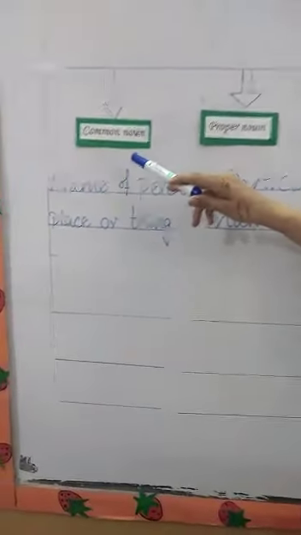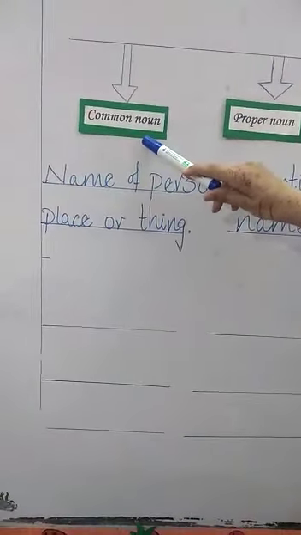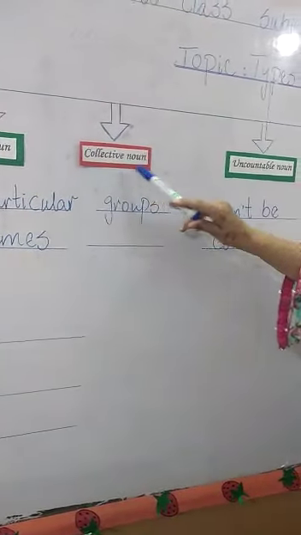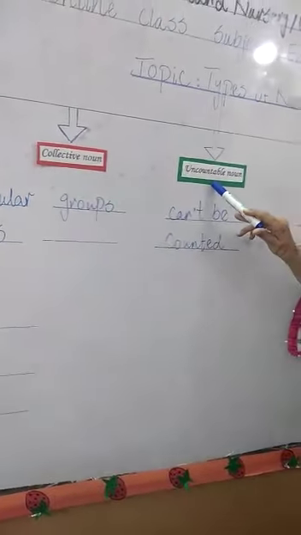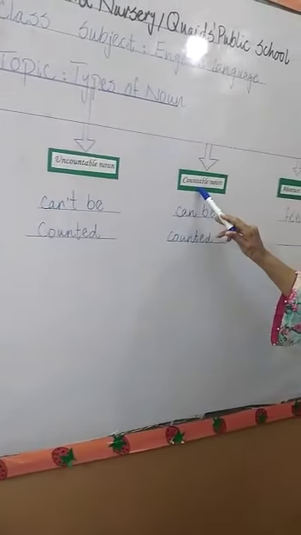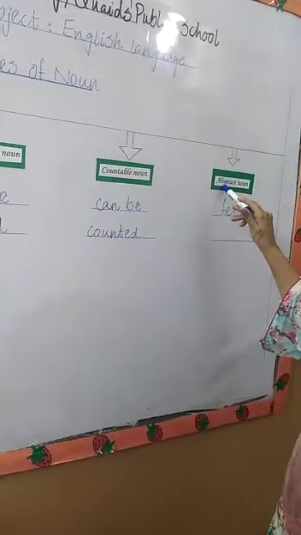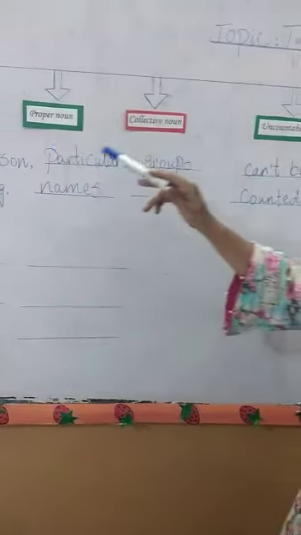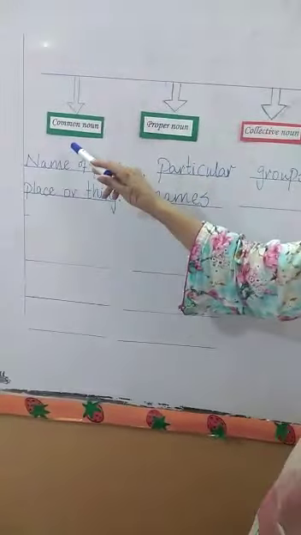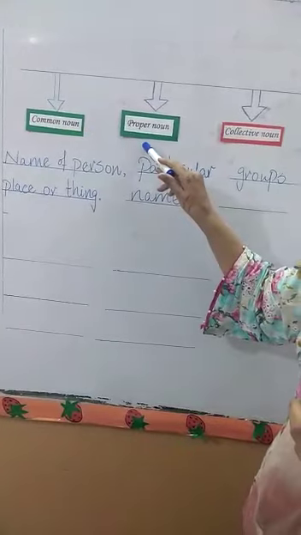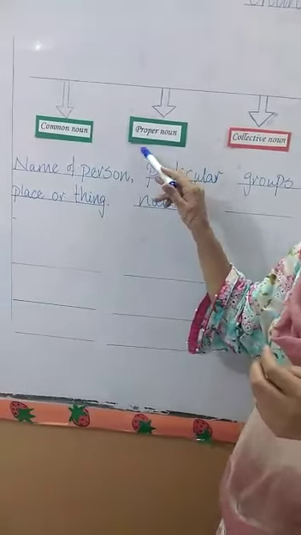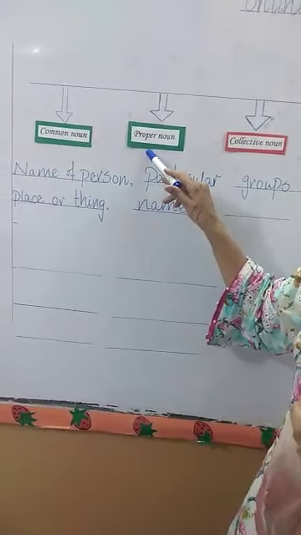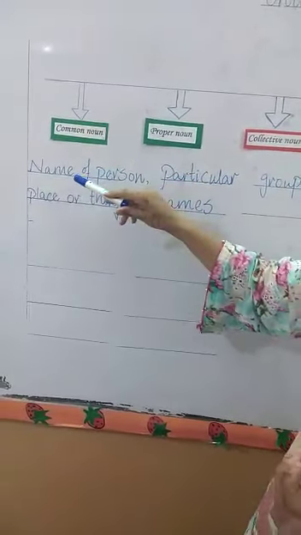These are the types of a noun: common noun, proper noun, collective noun, uncountable noun, countable noun and abstract noun. These are the different types of noun. I am sure that you are aware of the types common noun and proper noun. Can you tell me what a common noun and a proper noun are? If your answer matches mine, let me tell you the answer.